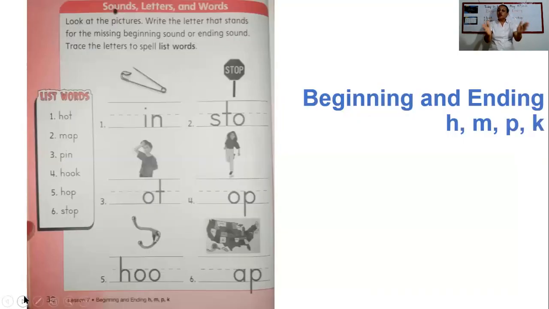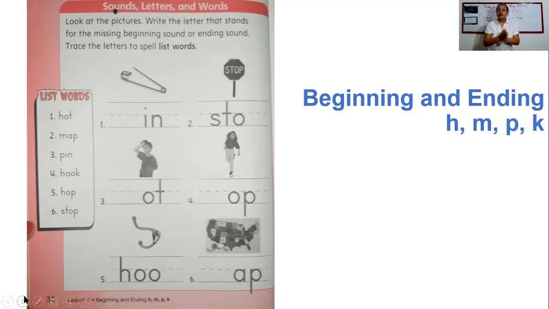Now we are going to do this activity, this page. These are our list words, and we need to learn these words. Do you remember the first one? Yes, it's hot. The second one, map. What is the third one? Pin, yes. What is the fourth one? Hook. What is number 5? Yes, it's hop. And number 6 is stop.